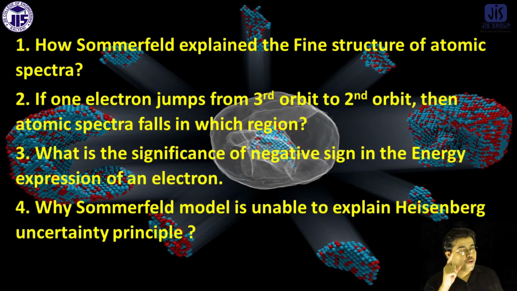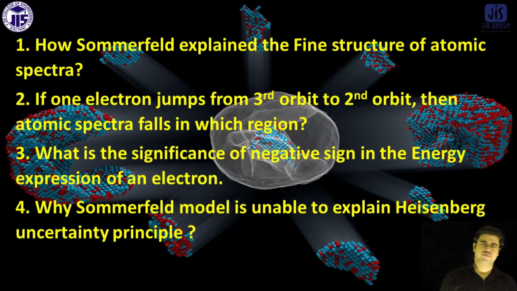Now come to the fourth question. Why was Sommerfeld unable to explain the Heisenberg uncertainty principle? That is very, very important. Just think. The Heisenberg uncertainty principle can be explained only when we consider the wave character of electrons also.